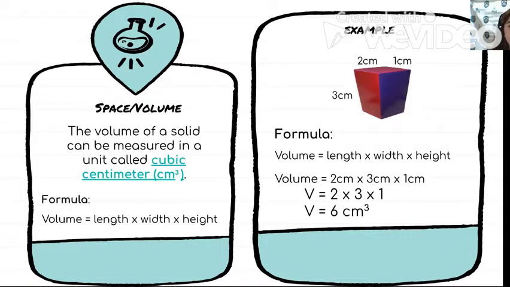the solid materials or objects have space and volume. The volume of a solid can be measured in a unit called cubic centimeter. Okay, so when we say cubic centimeter, it is a very small unit of measure. Okay, it is smaller than an inch or a millimeter.